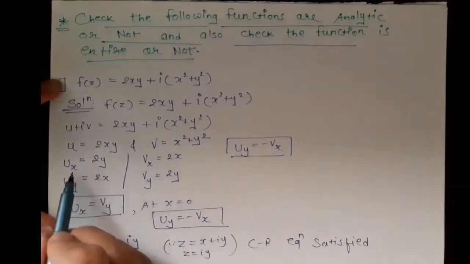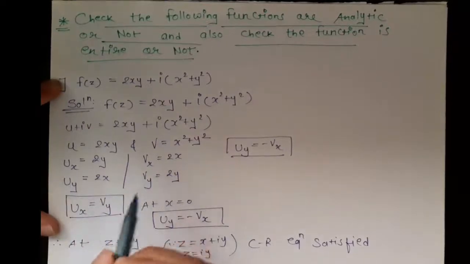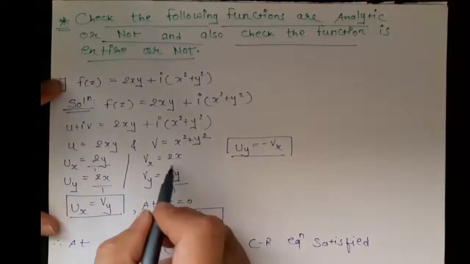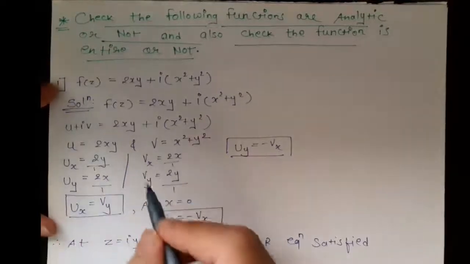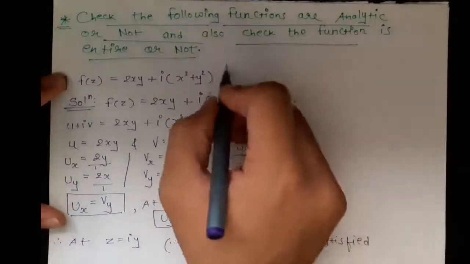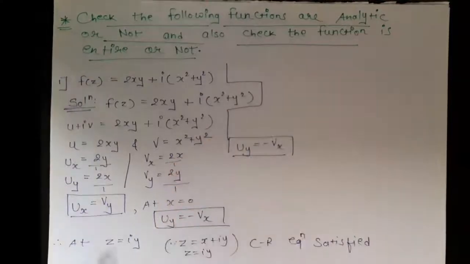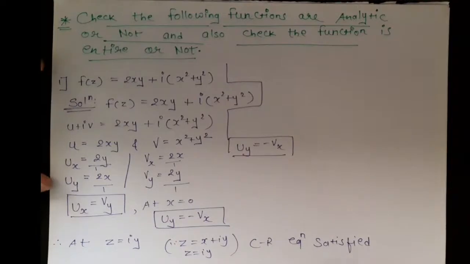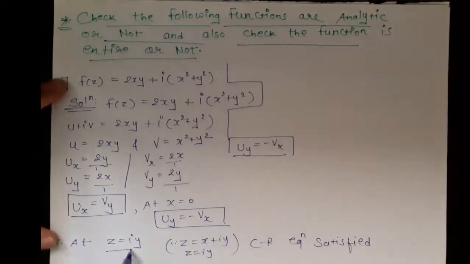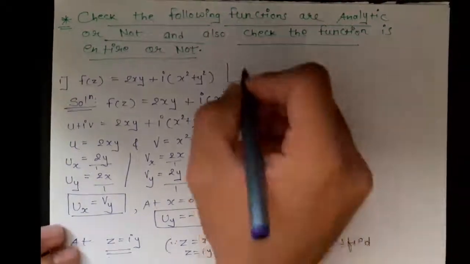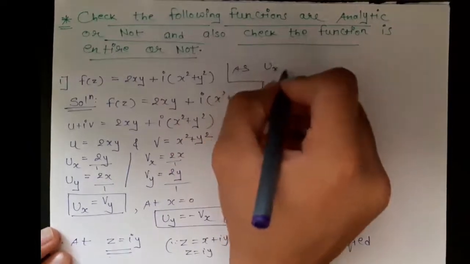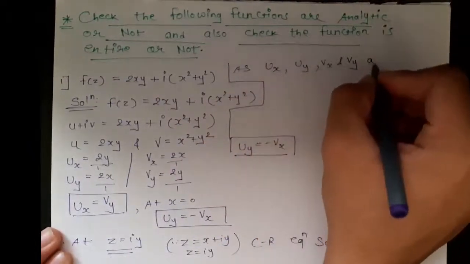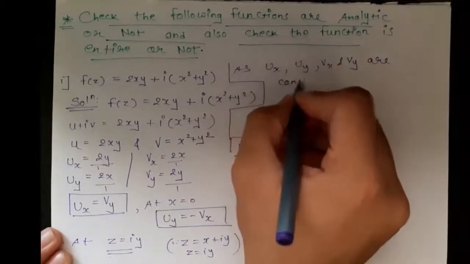Yes, the functions ux, uy, vx and vy are continuous everywhere, because in the denominator that is 1. Here there is no variable which makes ux, uy, vx and vy go to infinity. So ux, uy, vx and vy are continuous everywhere, and also the CR equation is satisfied at z equals iy.